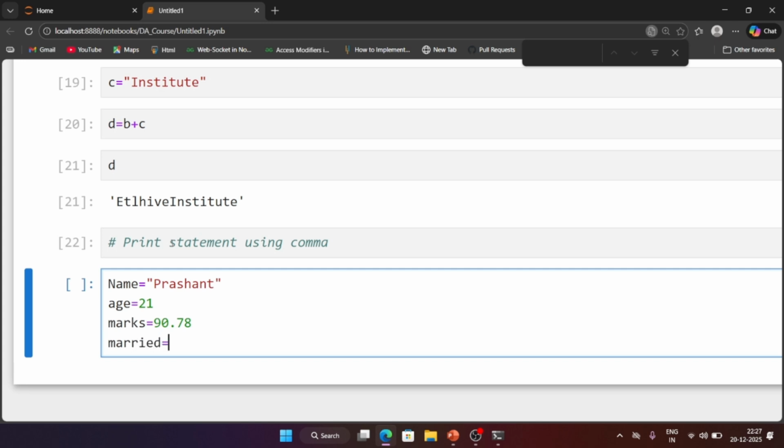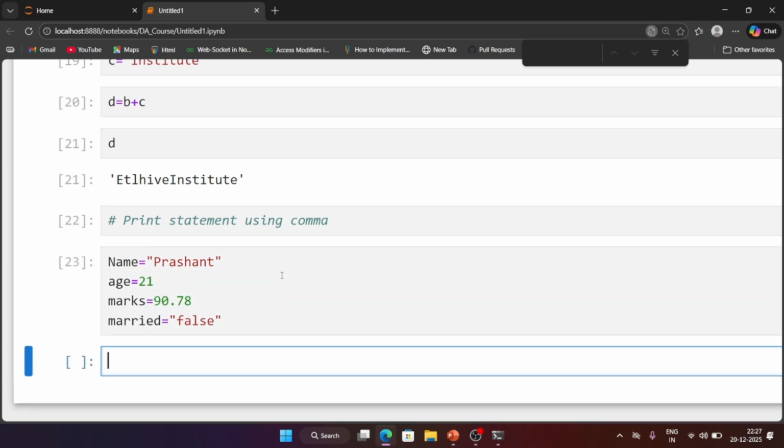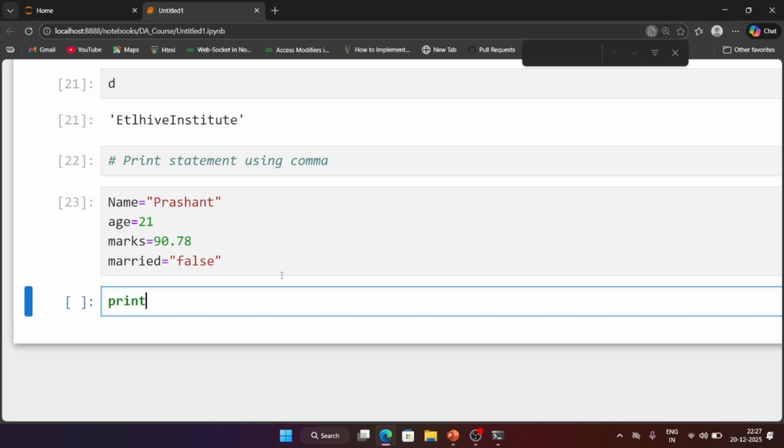So married here I am giving as false. Okay, so you can store that value inside this string. Now we have to use a comma separated print statement. So here I am printing the value. So how to print that?